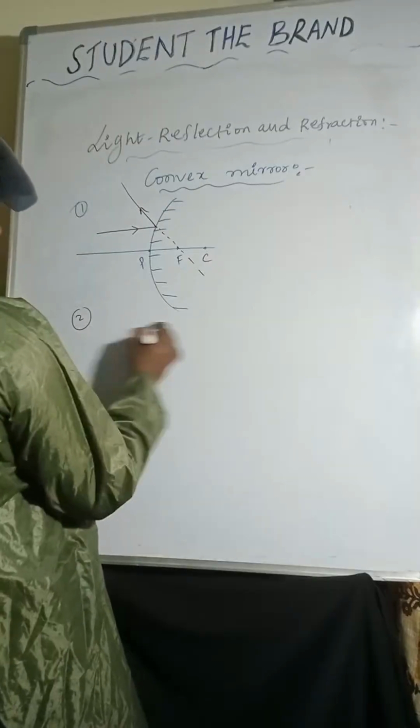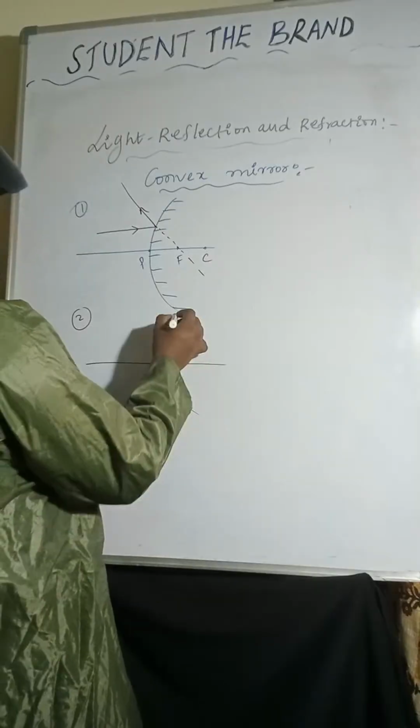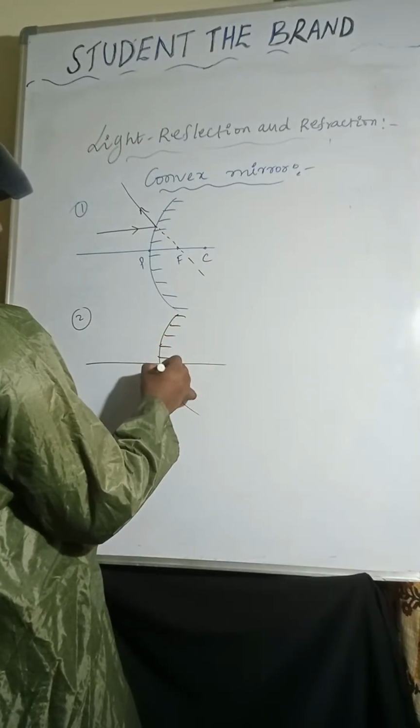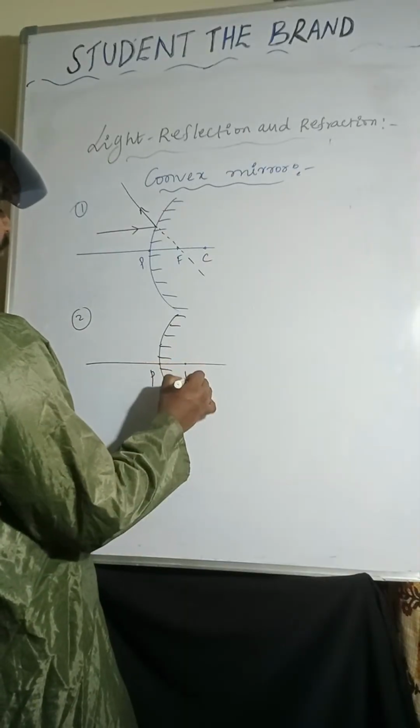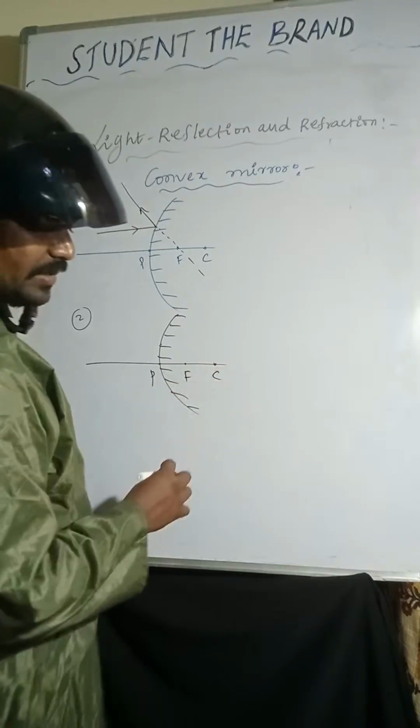Coming to the second one: pole, focus, center of curvature.